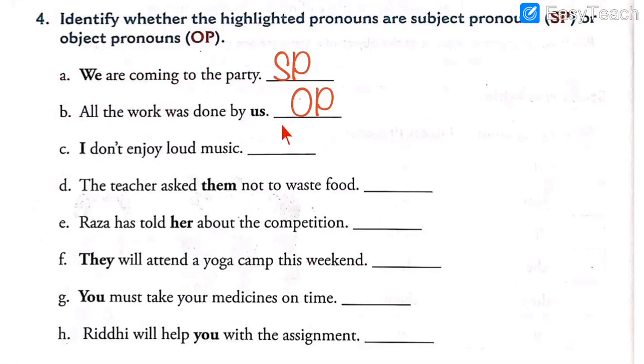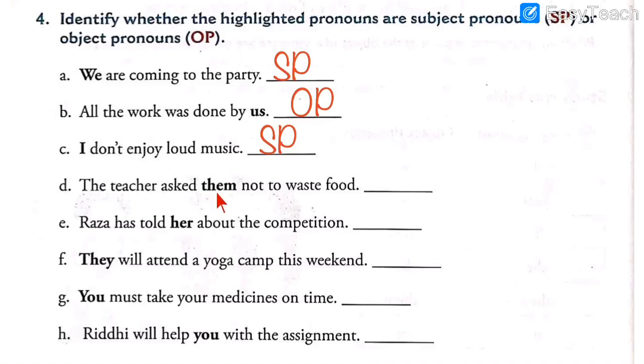So what shall we write over here? We should write subject pronoun. So you will write along with me. The answer is SP, that is subject pronoun. Please write it in number 3. SP, subject pronoun. I don't enjoy loud music. I is subject pronoun.